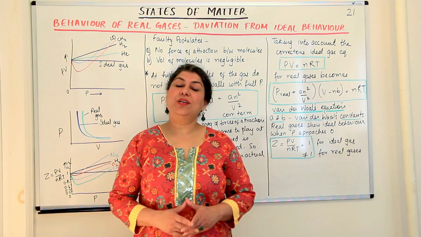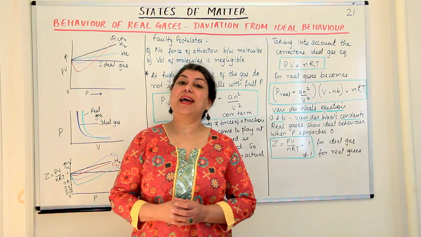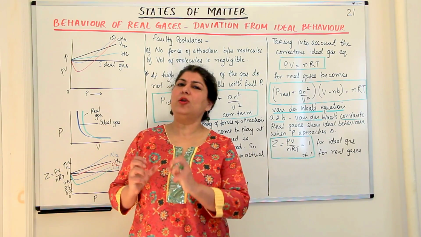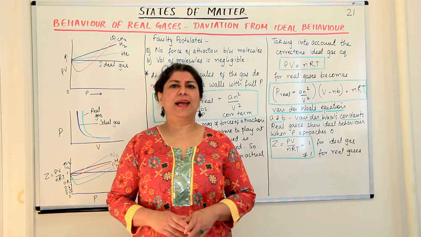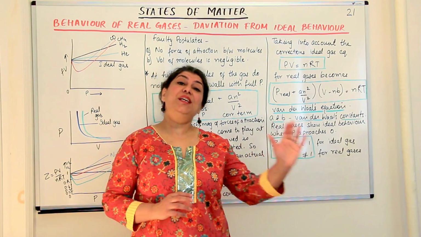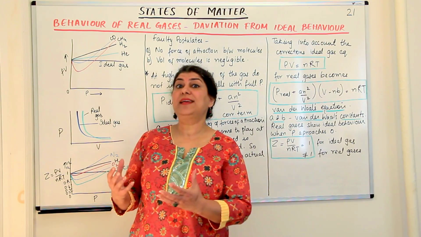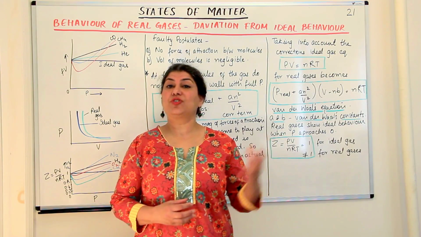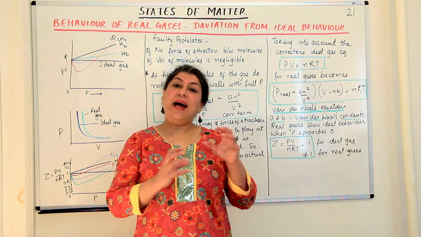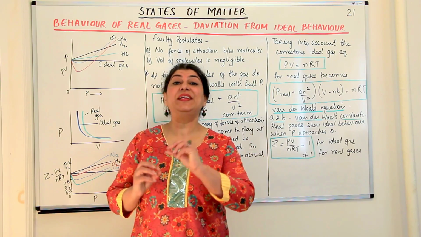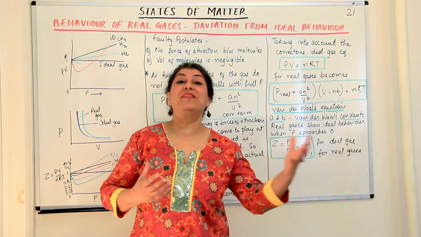In the past few videos, I have been telling you about ideal gases. We discussed the gas laws and I told you that these laws are obeyed only by ideal gases. We did the ideal gas equation, which is PV = nRT, and I told you ideal gases are those which obey the gas laws under all conditions of temperature and pressure. But an ideal gas is not a real gas, or in reality, gases do not behave ideally.